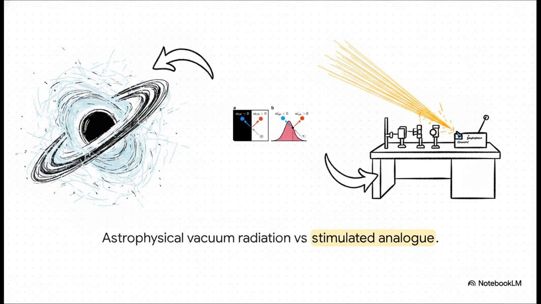So how does a tabletop setup compare to the real deal in deep space? Well, with astrophysical Hawking radiation, the process is entirely spontaneous. It's seeded by the highly unpredictable quantum vacuum. It's incredibly weak and essentially impossible to measure with our current tech. But the tabletop version is totally different. It's stimulated by a known, controlled single-photon seed. This means we can actively trigger the Hawking effect on demand and measure the output with high-precision single-photon detectors.